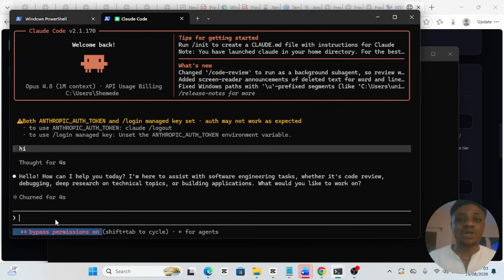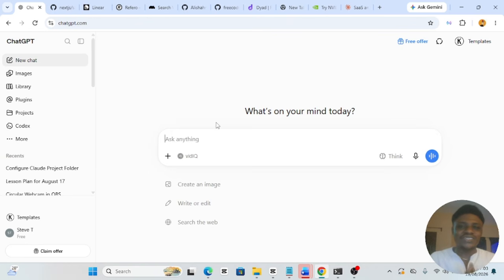What next? We have our Cloud Code ready. First of all, if you have your Cloud Code ready, you have your product idea in mind, and you've also developed a PRD for that product. If you have not developed a PRD for that product, let me walk you through exactly how to find a product. Now, in order to find a digital product or a SaaS product that you can create and sell online, just open up ChatGPT.